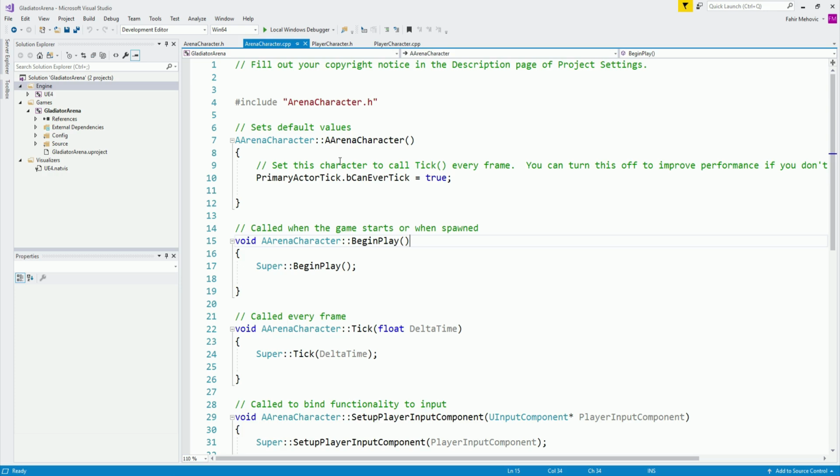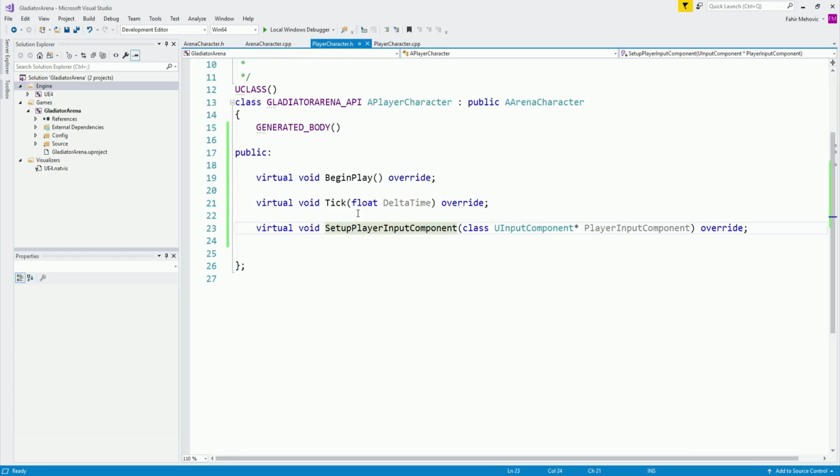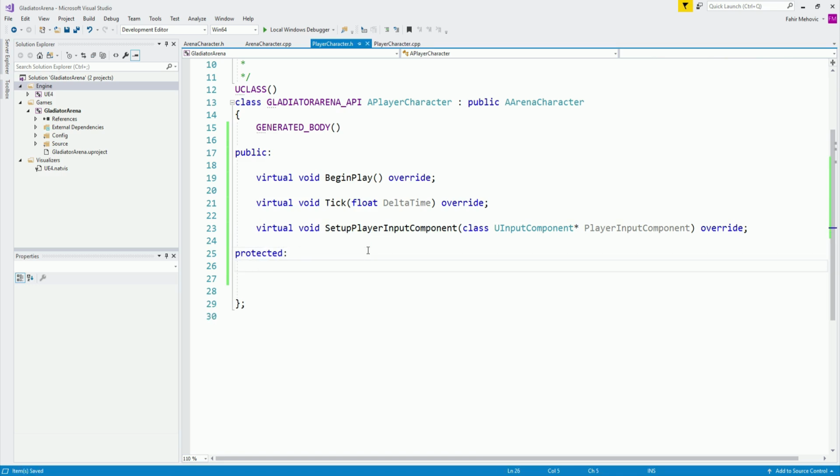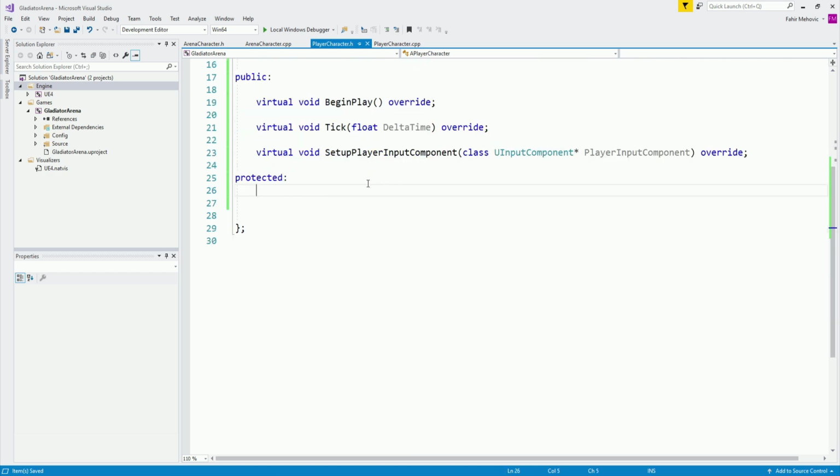So basically now we can go back here in the player.h, and right here below our player setup input component, we're going to say protected, and protected basically just means it is only available within the class scope. So inside of this class and inside of the inherited class, and it will not be available outside of this class to use. And if it's not clear, go and watch my C++ tutorial series, which is in the Unreal Engine beginner course inside of the Academy.